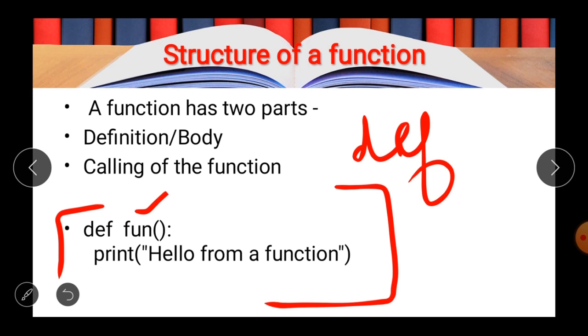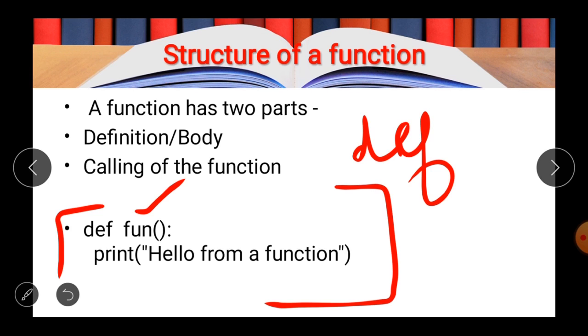Then fun is a simple representation of the name of the function. It is an identifier followed by the def keyword. Here you can write the name of the function according to your need and requirement, but the name of the function should follow the rules for declaring an identifier. If you are not following the rules, you may have an error.